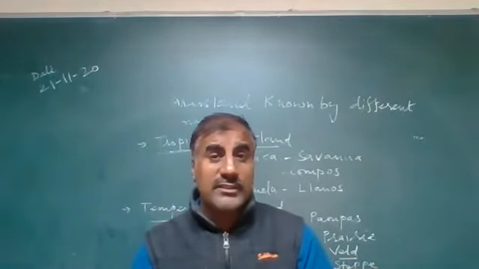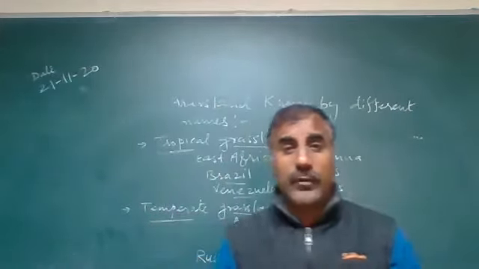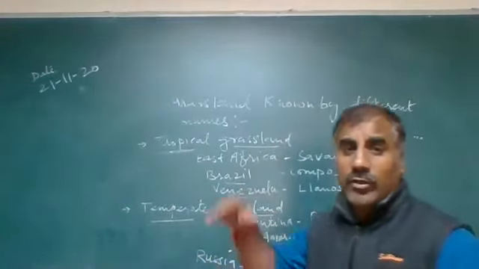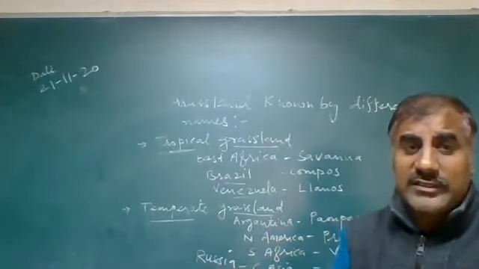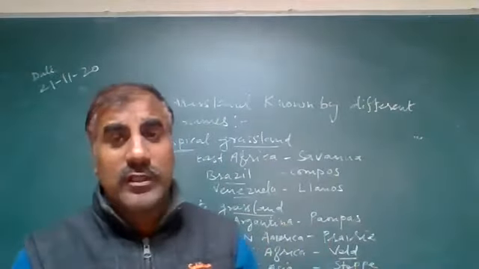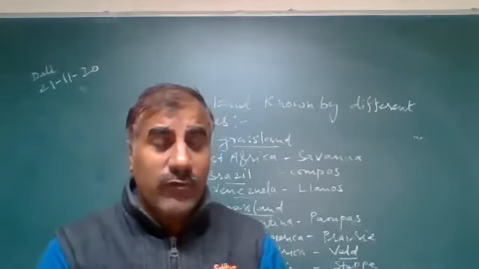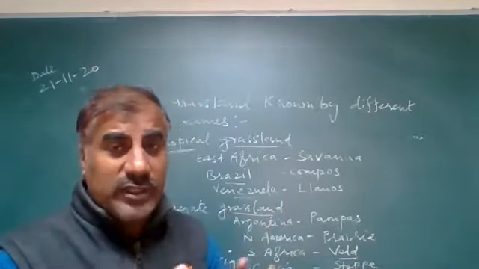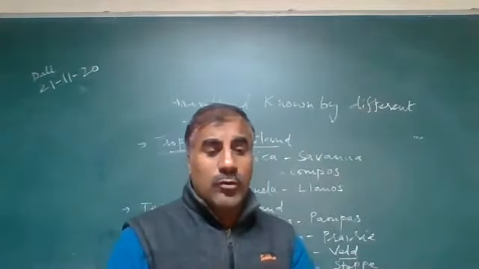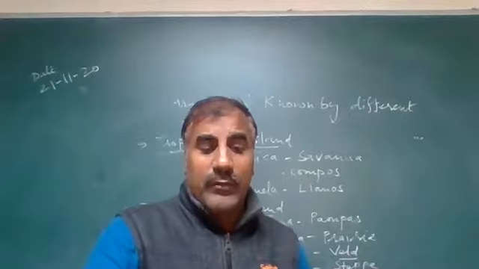Tundra vegetation is found in cold climatic conditions. In our Himalaya, cold climatic conditions are found due to the height or altitude. Such vegetation is also found near the polar region or near the poles. Such vegetation grows for a short summer, for two or three months, when the sun is located in the northern hemisphere, so such vegetation may grow in the northern hemisphere.